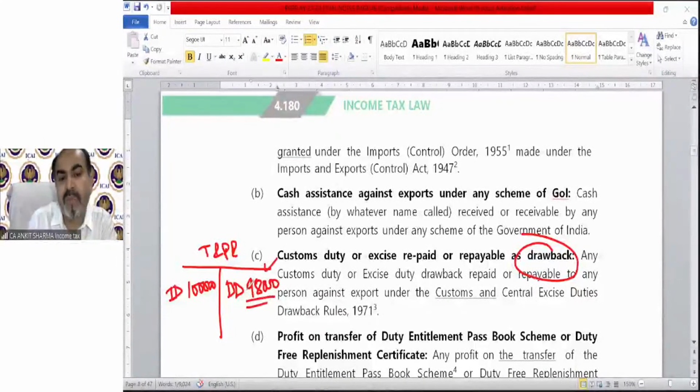So that will be part of my PGBP income. Whatever I paid, that will be my expense part. And if I receive it again, that is my duty drawback, and that will form my PGBP credit side. That means it forms part of my business income as duty drawback.